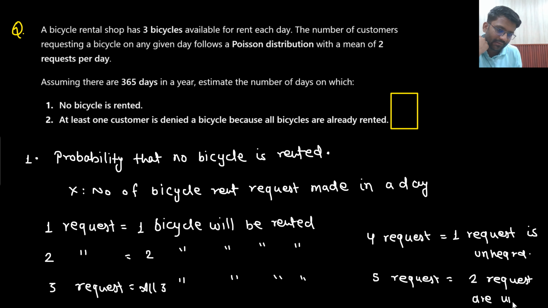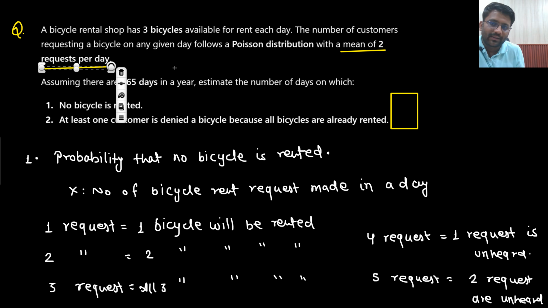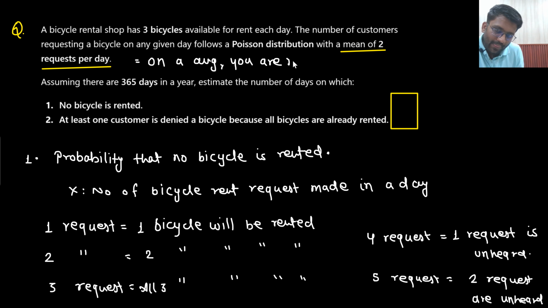So I am talking about the number of bicycle rent requests made in a day. So how many requests are there? Poisson distribution with a mean of 2 requests per day. That means on an average you are renting 2 bicycles per day. What is the meaning of this line? That means on an average there are 2 requests per day, that means on an average you are renting 2 bicycles per day.